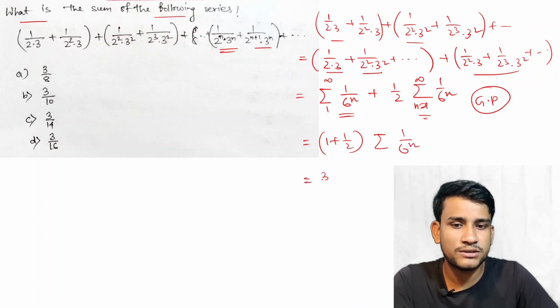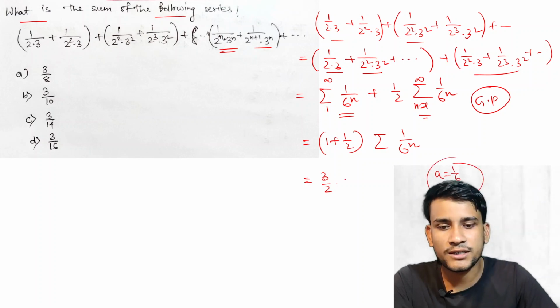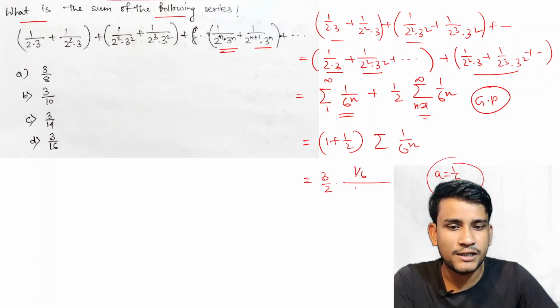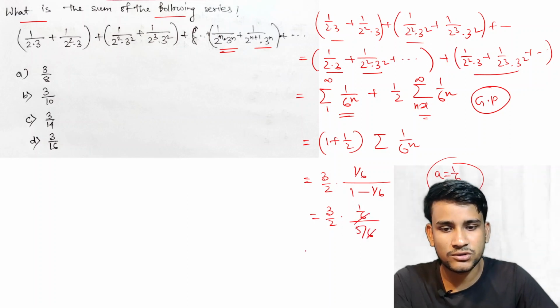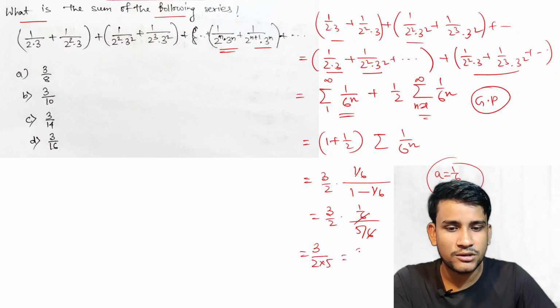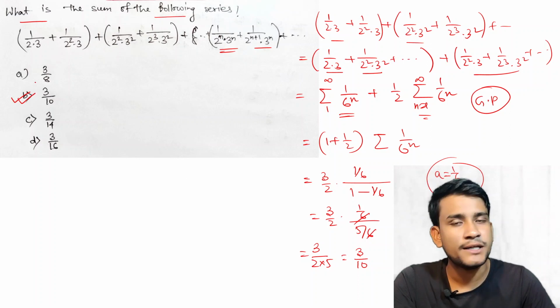So this is equal to 3 by 2 into summation of 1 by 6 to the power n, where a equals 1 by 6 and r equals 1 by 6. We all know the sum of the GP series is a by 1 minus r, so 1 minus 1 by 6. This is equal to 3 by 2 into 1 by 6 divided by 5 by 6. The 6s cancel, so 3 by 2 into 5, that is, 3 by 10. So the answer is option B, 3 by 10.